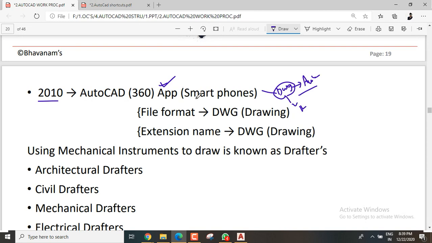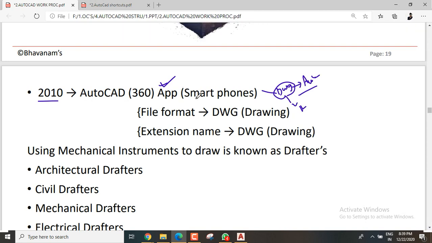I can watch all the details you forward to me and revert back with some modifications. You go to the Play Store and you can install the AutoCAD app as well.